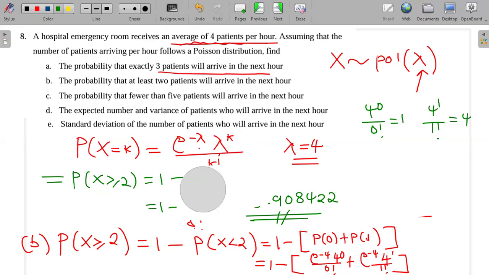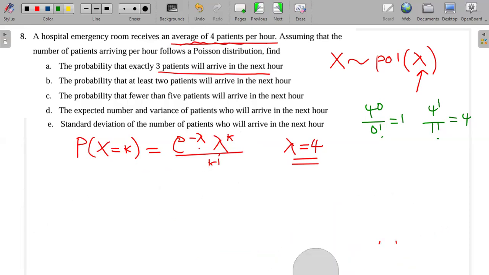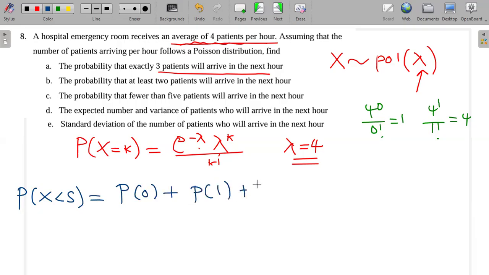Okay, let's look at another one. The other one is the probability that fewer than 5 patients will arrive. So this is the probability that x is less than 5, meaning the probability that x is 0 plus the probability that x is 1 plus the probability that x is 2 plus 3 plus 4. Fewer than 5, so we'll end at 4.